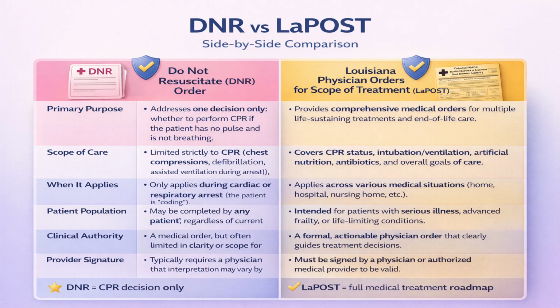The clinical authority of a DNR is limited in clarity and scope, but it is a medical order, whereas the LA POST is a formal, actionable physician order that clearly guides treatment decisions. The provider's signature on a DNR requires a physician, and an LA POST must be signed by a physician. So if you receive paperwork that's signed by anyone other than a physician, it is not valid.